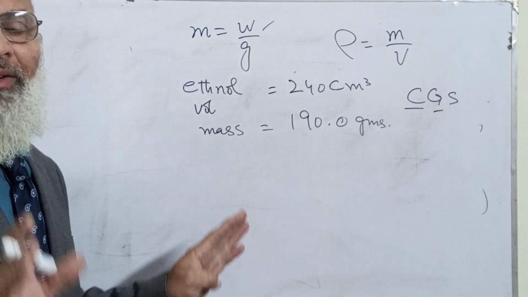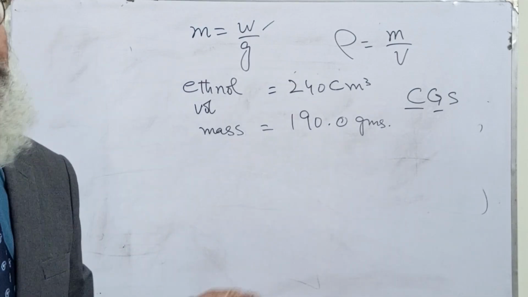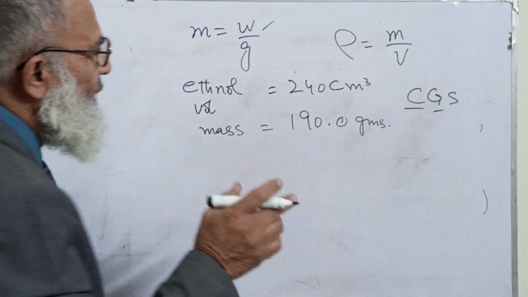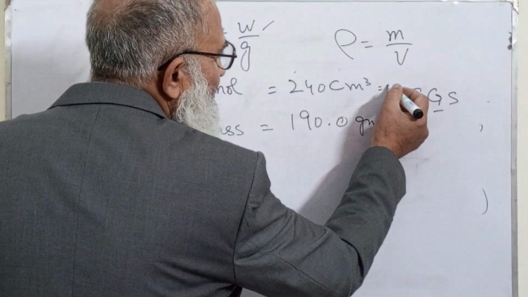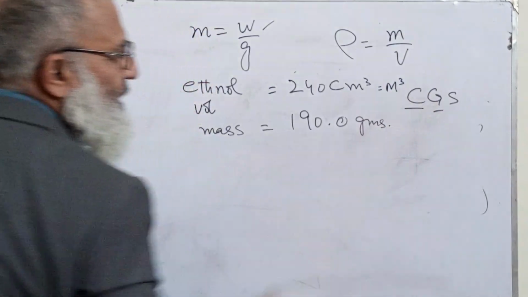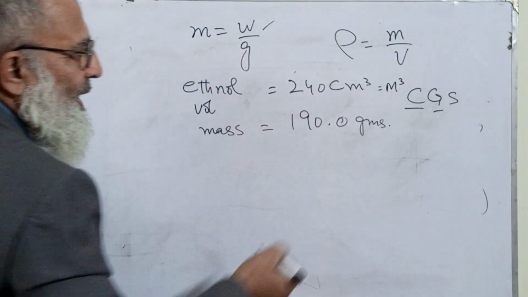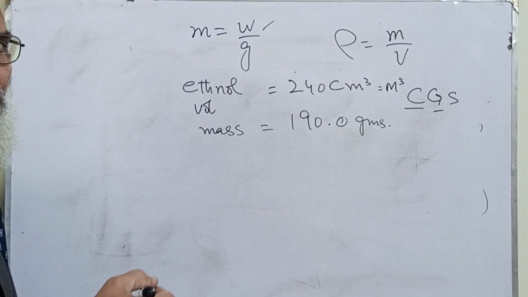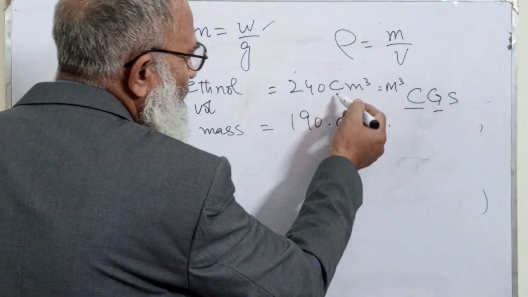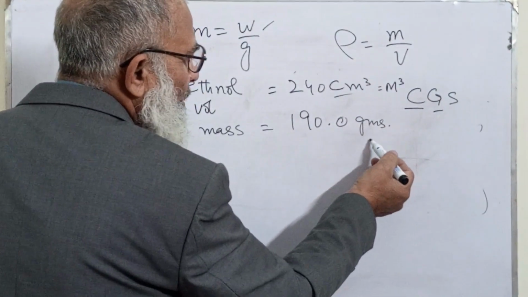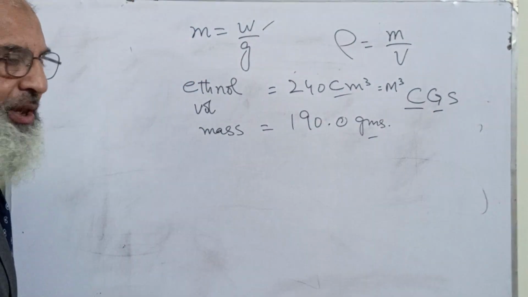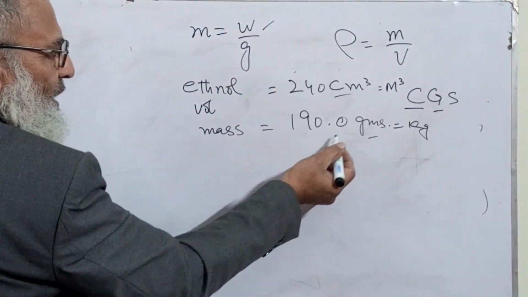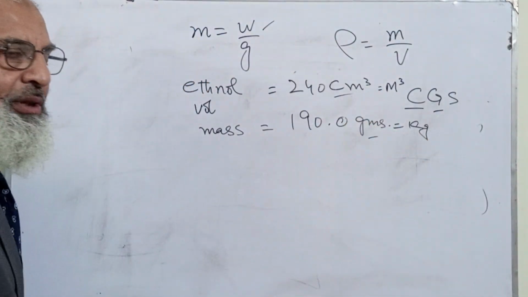No problem with the units. When there is no problem in the units, we can proceed. And if there is some problem, as I told you, if this was in meters cube and this was given in grams, then we have to change one out of two. Either we have to change it into centimeters, or we have to change this into kilograms. And if this was in kilograms, then we have to change this into grams or this into centimeters.